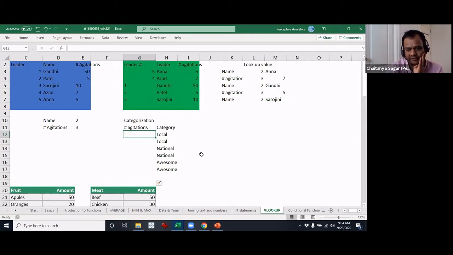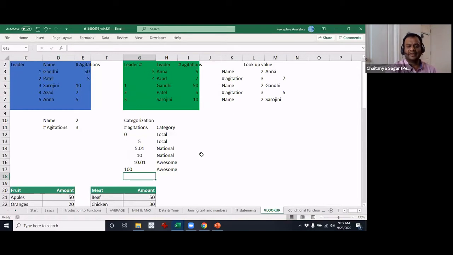Let's say from 0 all the way until 5, they are all local. Let's say 5.01 all the way until 10 are all national. 10.01 all the way until 100, they are awesome, for example.